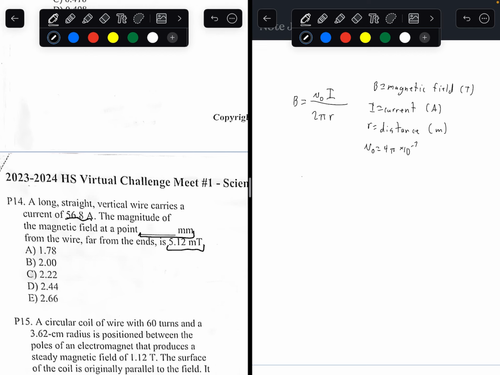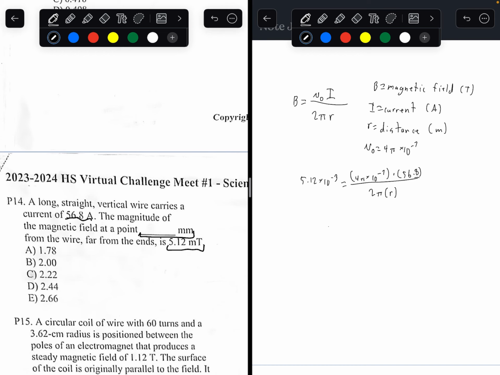So now, this is just straight up plugging in all the numbers. So magnetic field in teslas, 5.12 milliteslas, so times 10 to the power of negative 3, since it's milliteslas and not teslas. Equals the permeability of free space times the current over 2 pi times the radius. We're trying to find the radius. Or R, actually. No, it's not the radius, it's actually the distance.